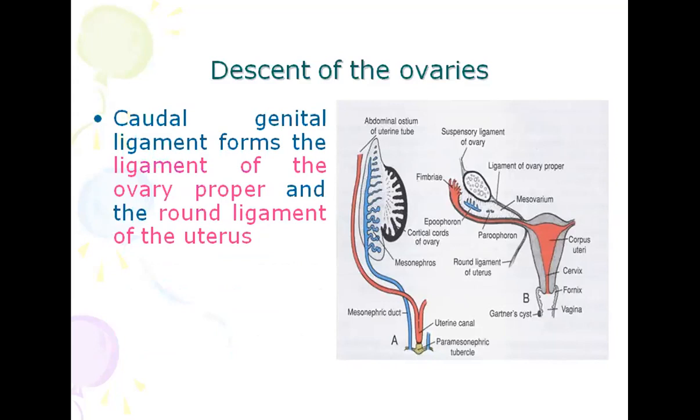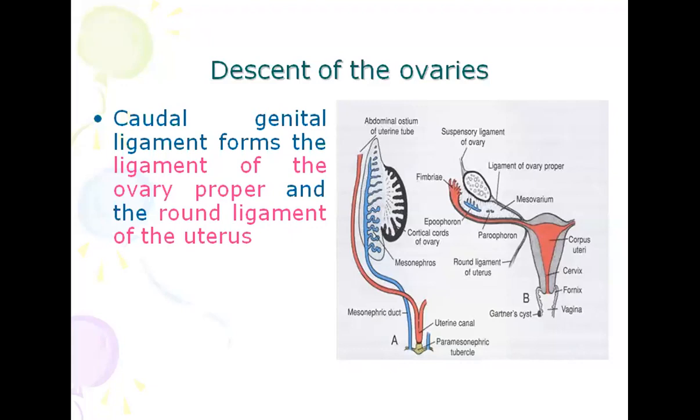This part is formed by the gubernaculum: the ligament of the ovary proper, from ovary to uterus. And below, you can see in B, the round ligament. It is formed by the gubernaculum.